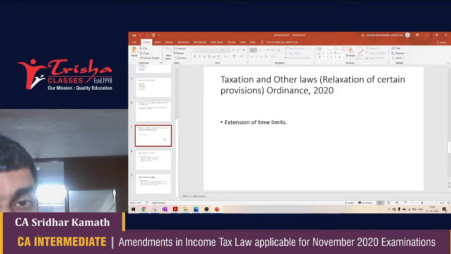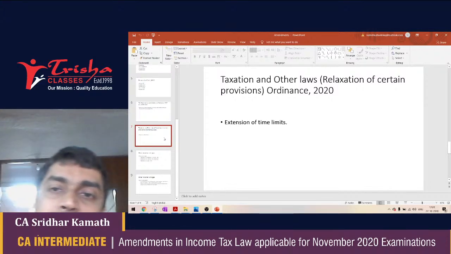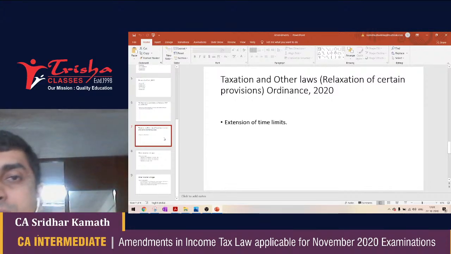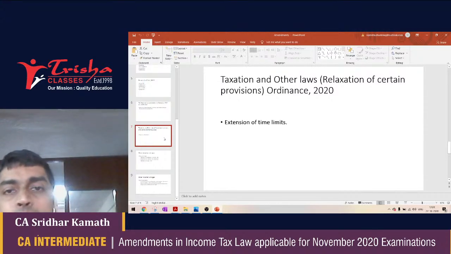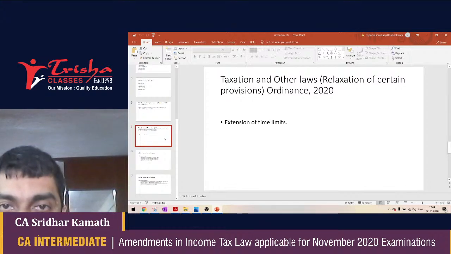Let's now move on to the Taxation and Other Laws Ordinance of 2020. This is an ordinance that was brought into the picture after the lockdown announced by the Prime Minister dated 23rd March 2020. There was a hue and cry that the economy, which is already down, would be perhaps taken to the cleaners with the lockdown looming large. Everyone sits at home, no business activity takes place, no professional activity takes place, people do not earn income, the government does not earn income, and where does this ultimately take us?